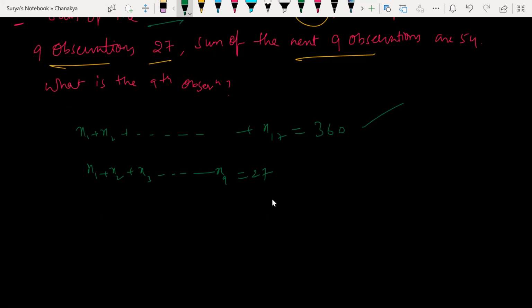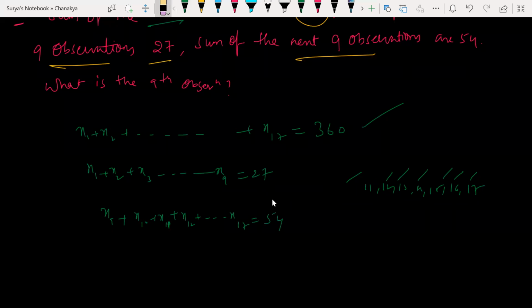So first 9, right? 10, 11, 12, 13, 14, 15, 16, 17. So 1, 2, 3, 4, 5, 6, 7, 8. So the ninth observation is common, right? So x9 plus x10 plus x11 plus x12 till x17, how much? 54.